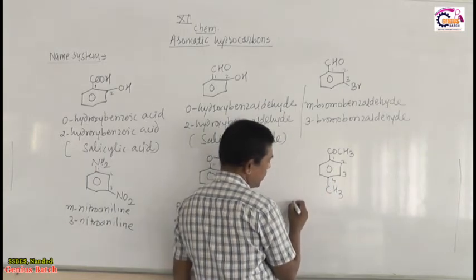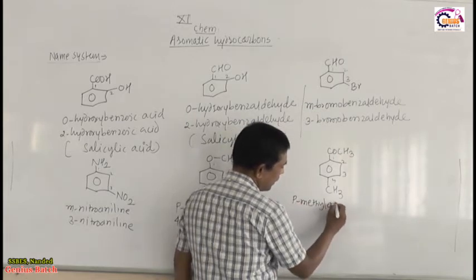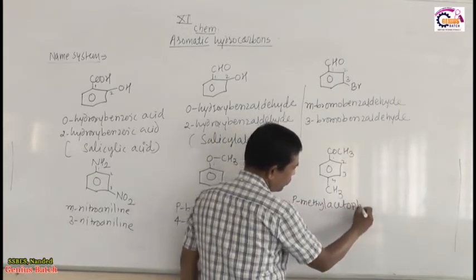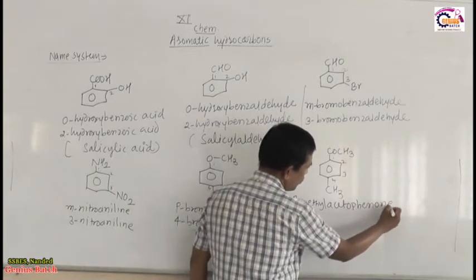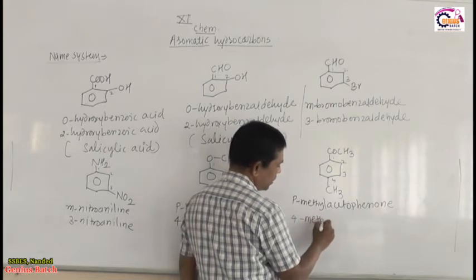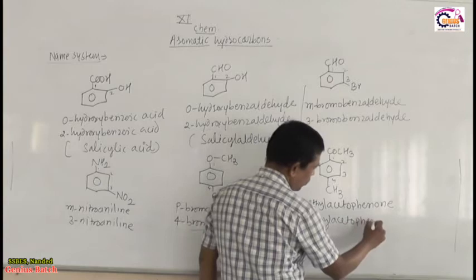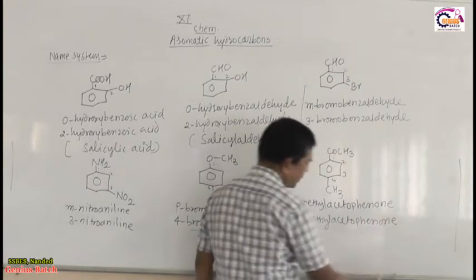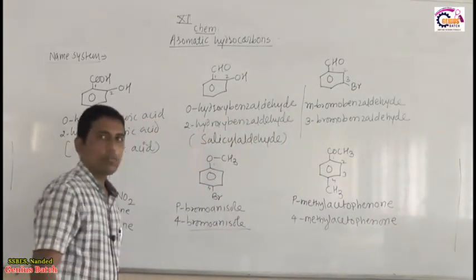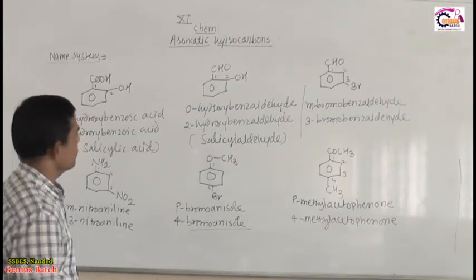Therefore its common name is paramethylacetophenone. Its IUPAC name is 4-methylacetophenone. So this is about disubstituted benzene, common and IUPAC names.